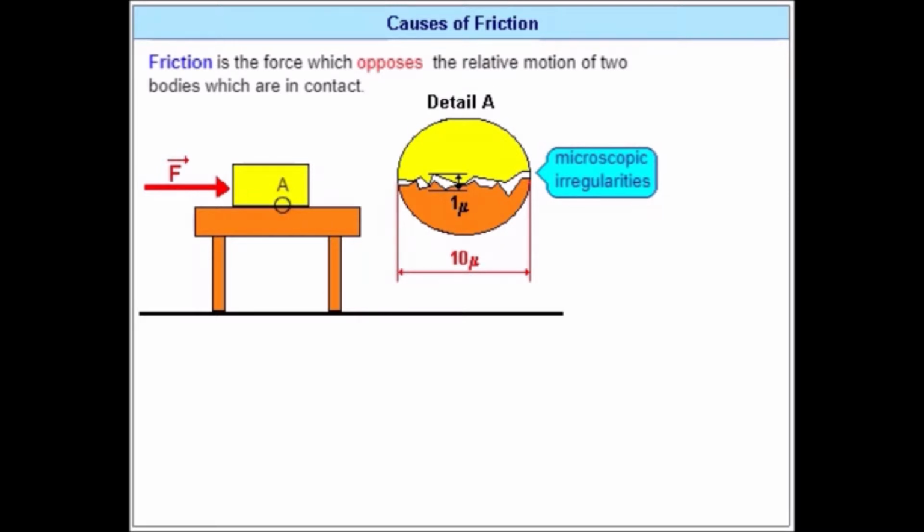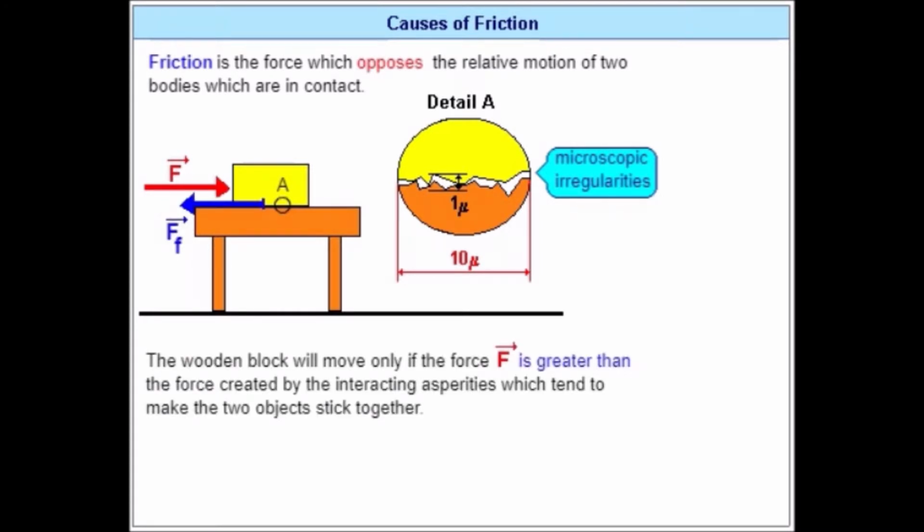In order to make the wooden block slide on the surface of the table, we have to apply a force on the block. The wooden block will move only if the applied force is greater than the force created by the interacting asperities, which tend to make the two objects stick together.